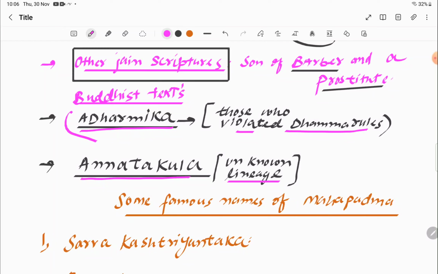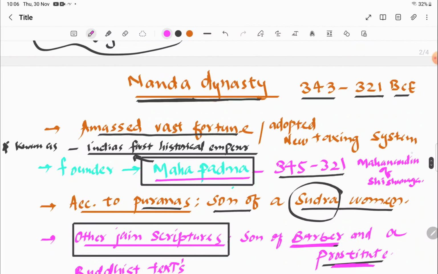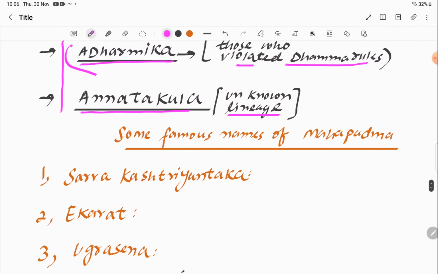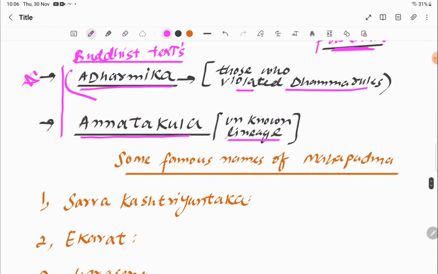It is just a hypothetical situation they are creating to give his origin, because there are two or three references: some say he was the son of a barber and a prostitute, some say he was the son of the last monarch of the Haryanka dynasty, Mahanandin, whose wife was a Shudra woman, and that is also an analogy being drawn. So Adharmika is one name, and Anathakula is another name.